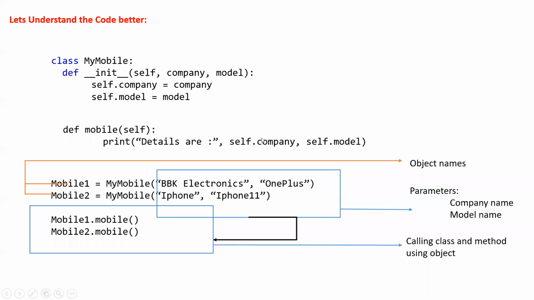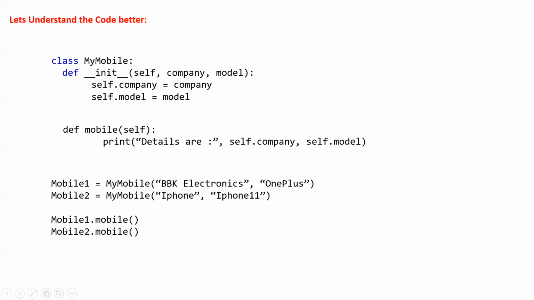When we call this, we get self.company as BBK Electronics and OnePlus as self.model. And similarly for the second time, for mobile2.mobile calling, it will pass iPhone and iPhone 11 for self.company and self.model respectively, and will print the output. So the output will be: details are BBK Electronics OnePlus, and details are iPhone iPhone 11.